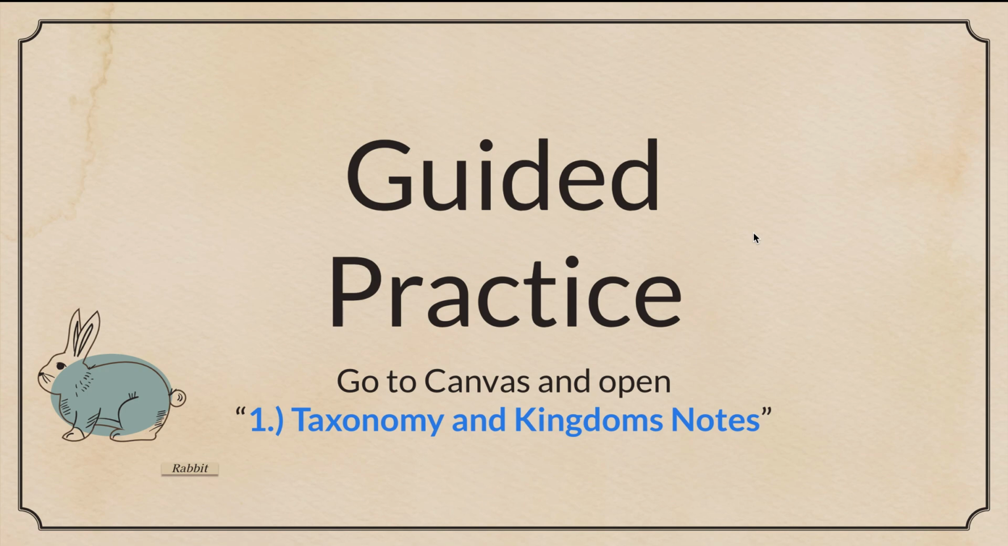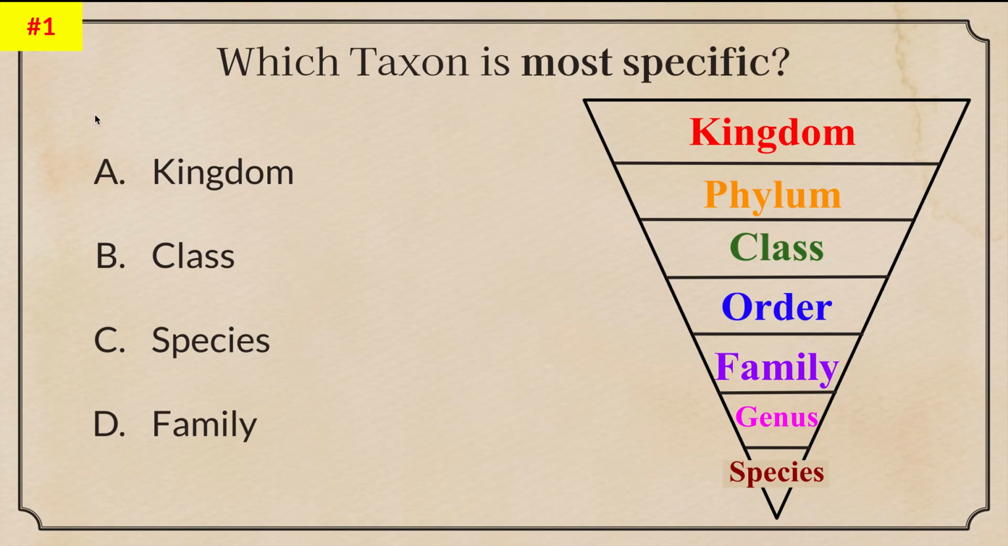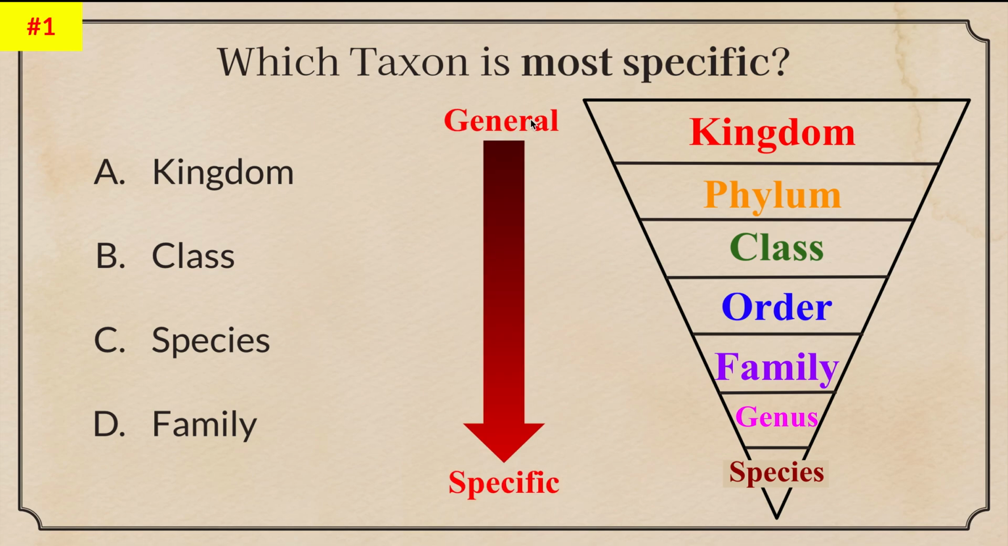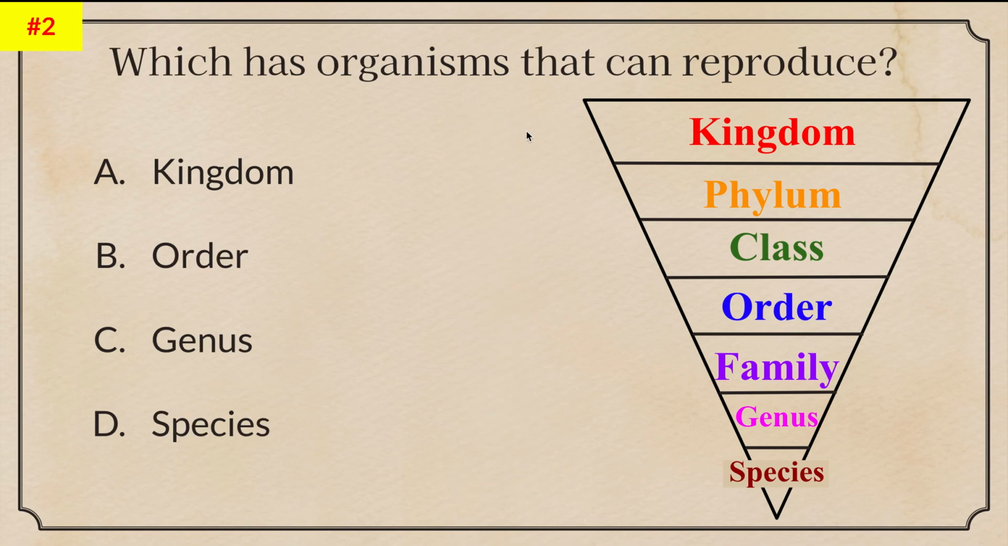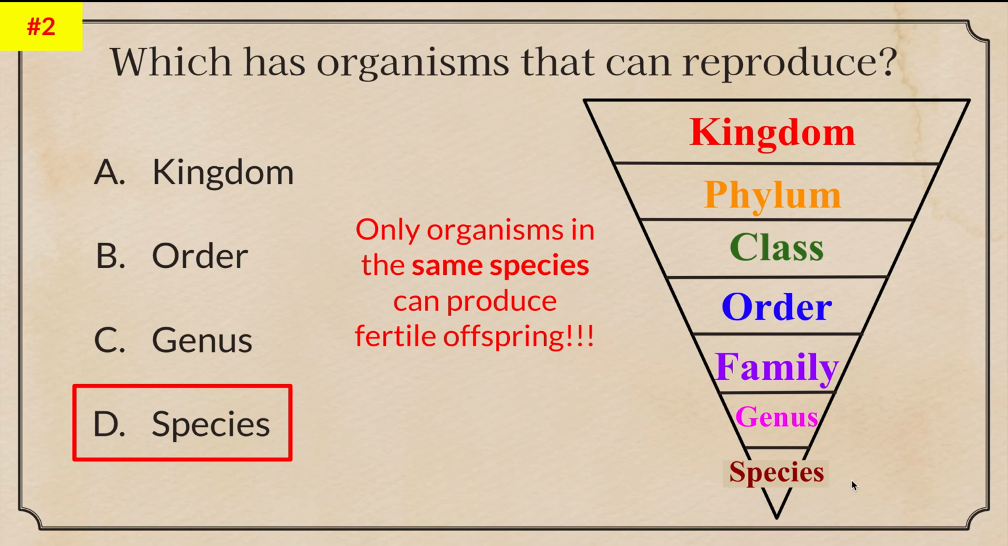Okay. So now we're going to do some guided practice. So on question number 1, which taxon is most specific? ¿Qué taxón es más específico? Okay. You either have kingdom, class, species, or family. Remember, you go from general to most specific, más de general a más específico. So your answer is a species, una especie. This is more specific. Which has organisms that can reproduce? ¿Cuál tiene organismos que pueden reproducir? This is species. The only organism in the same species can produce fertile offspring. Solo los organismos que están en la misma especie pueden producir fértiles bebés.